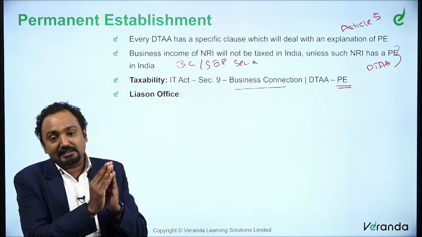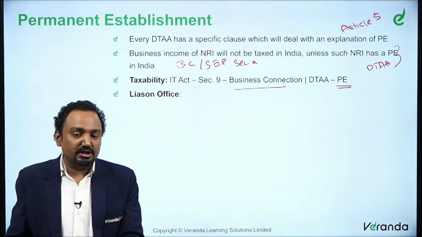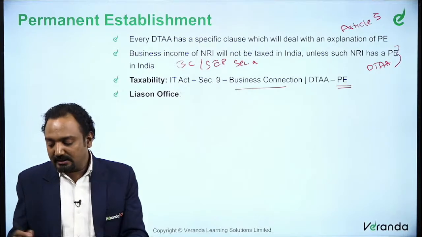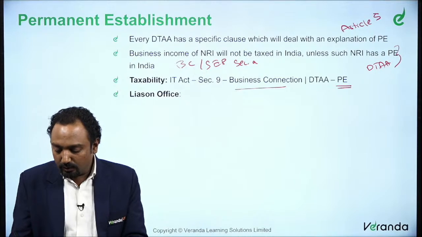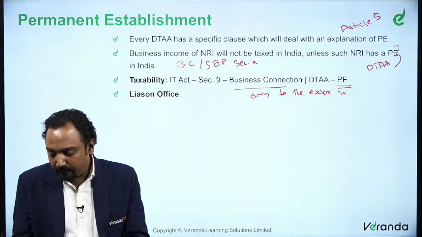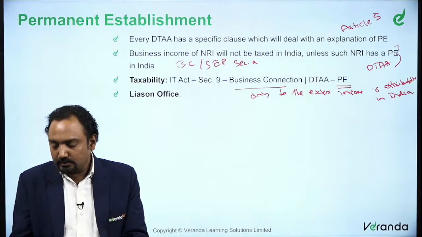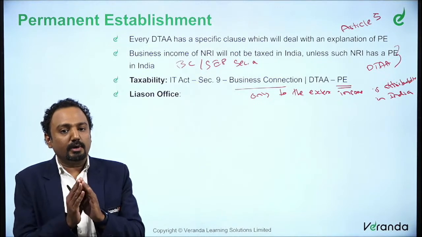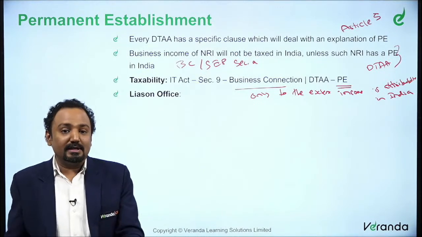It is exactly similar to section 9 business connection which we discussed, only to the extent attributable in India. So we could say that only to the extent such income is attributable in India. Please excuse my handwriting. So it is only to the extent it is attributable in India.